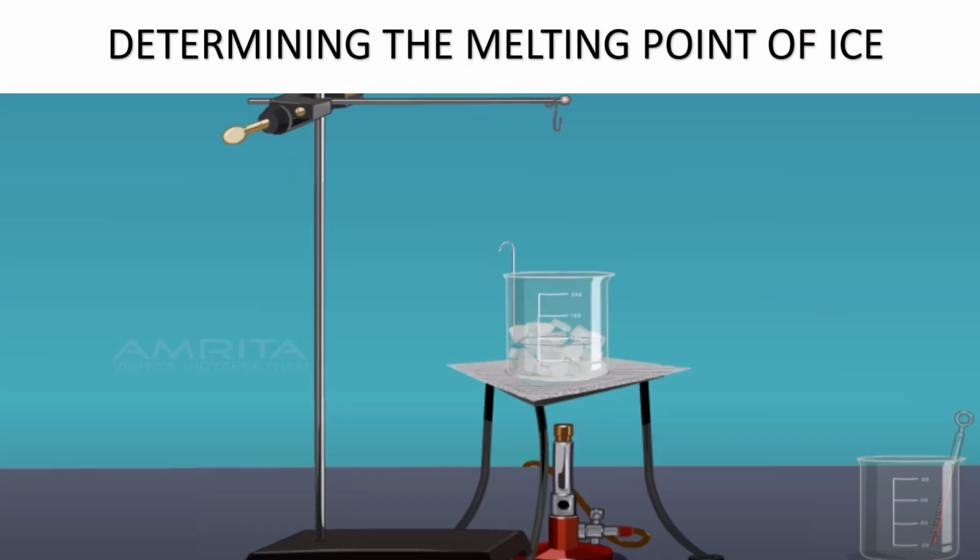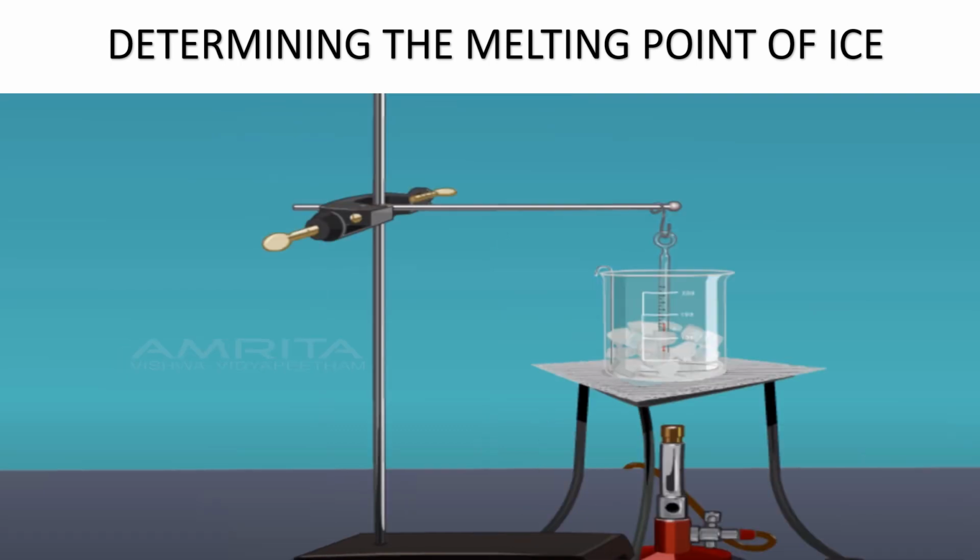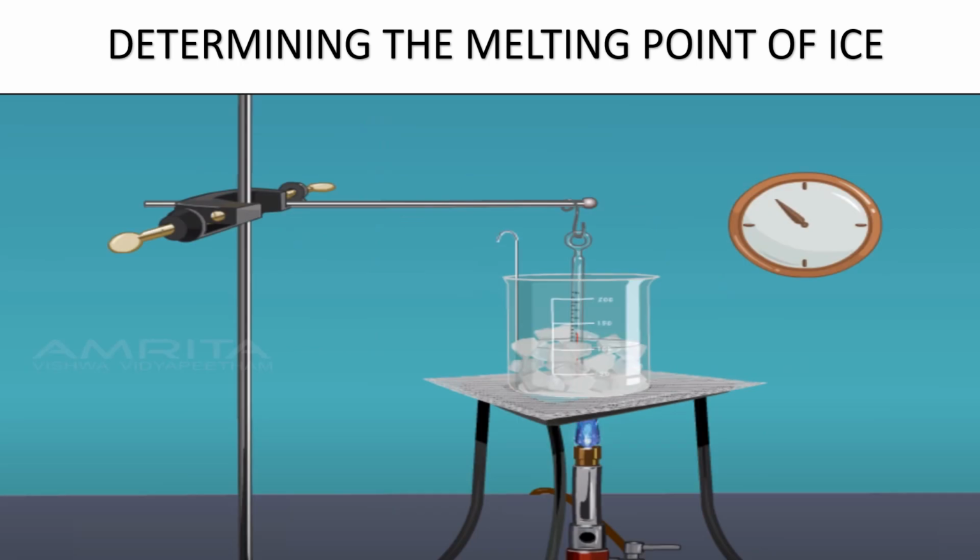Experiment to determine the melting point of ice. Take some ice cubes in a beaker along with a stirrer. Place it over a wire gauze on a tripod stand. Insert a thermometer and hang it over the beaker with the help of a clamp stand so that the bulb of the thermometer remains in the middle of the ice cubes.